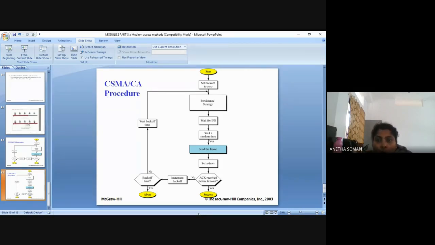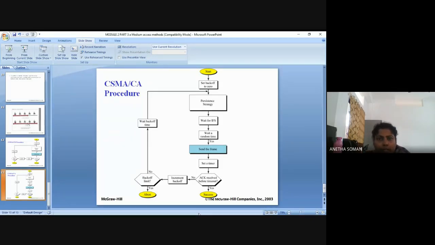It is avoiding the collision. There is no collision in this; it is trying to avoid that collision. This CSMA/CA procedure, this access method, is used in wireless LANs.